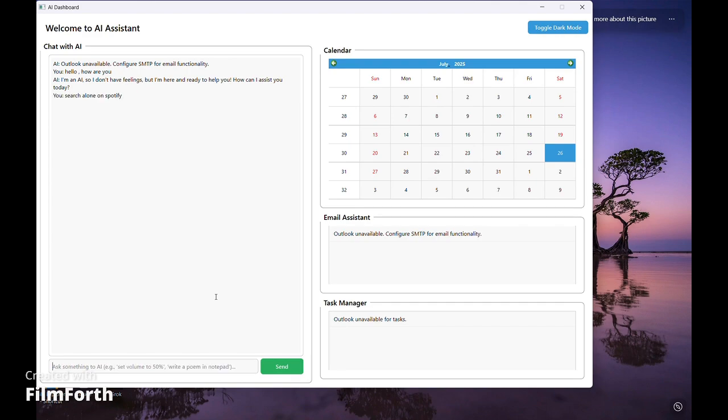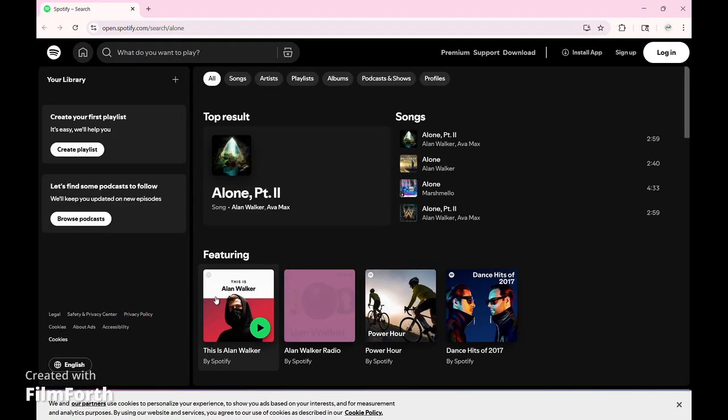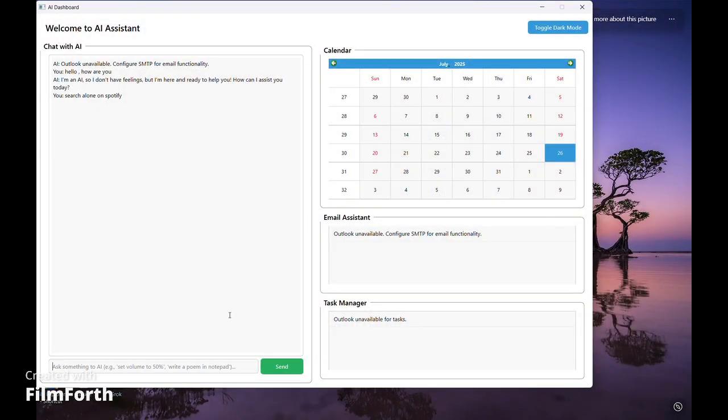The prompt must be in the regex patterns mentioned in the readme.md file in the repository. Now, as you can see here, the song Alone had been searched. Other types of search queries too could be present here or prompted.